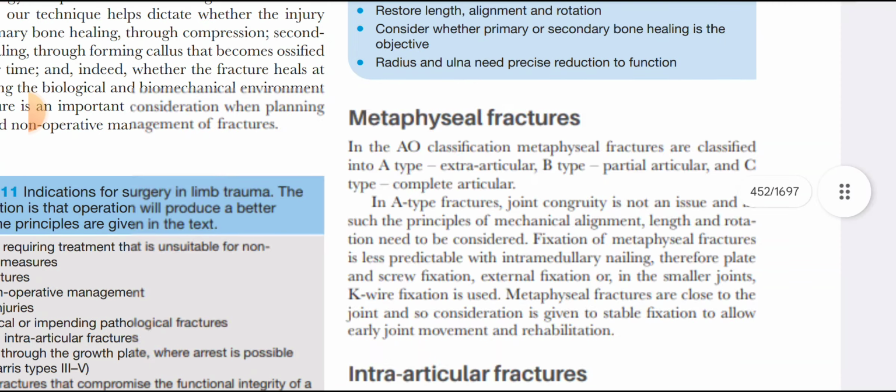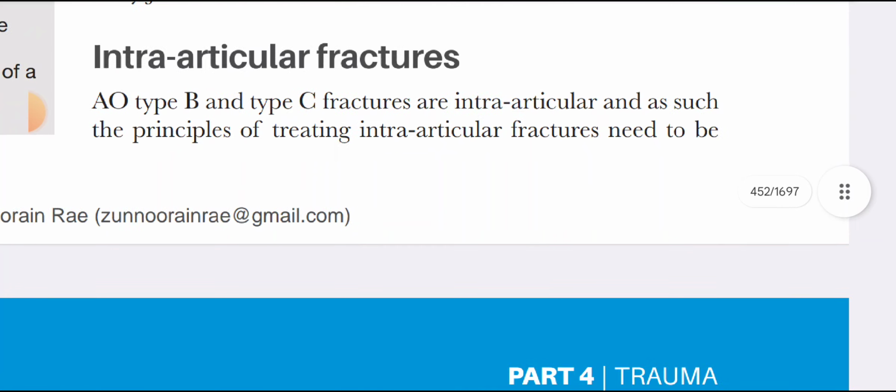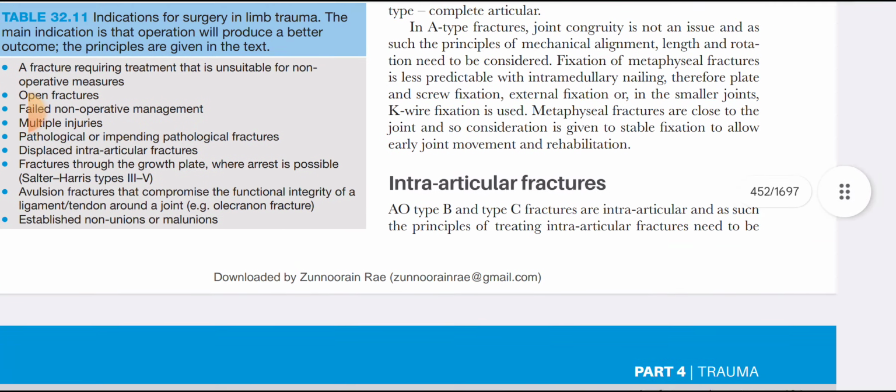So metaphyseal fractures can be extra-articular, partial articular or complete articular. In extra-articular fractures, we need only mechanical alignment but stable fixation, so that we can have early joint movement and rehabilitation. Plating is best suited to metaphyseal fractures, yet we can do intramedullary nailing. Intra-articular fractures can be type B or type C. Type B are partial articular and type C are complete articular. Okay.